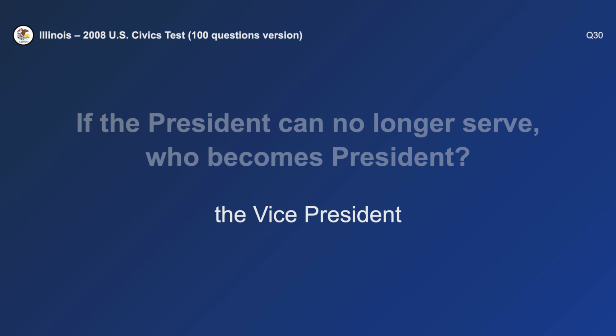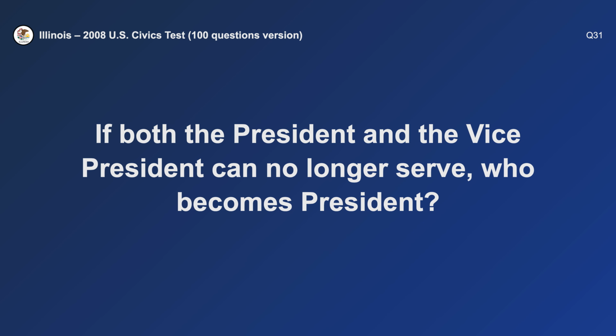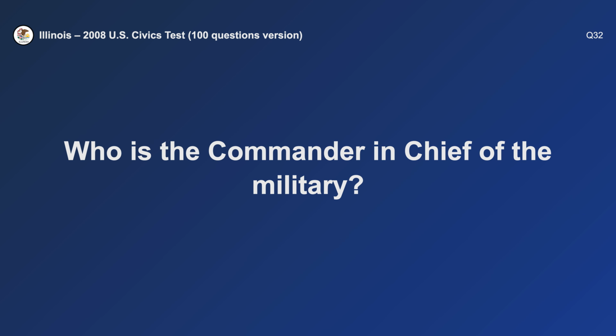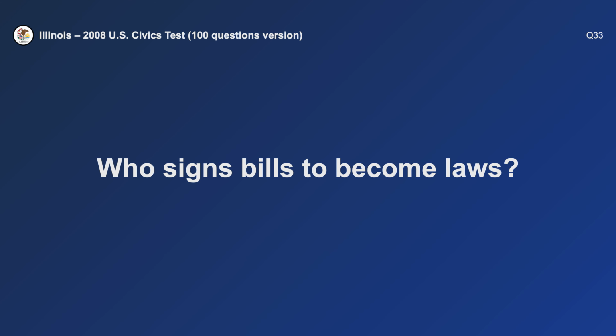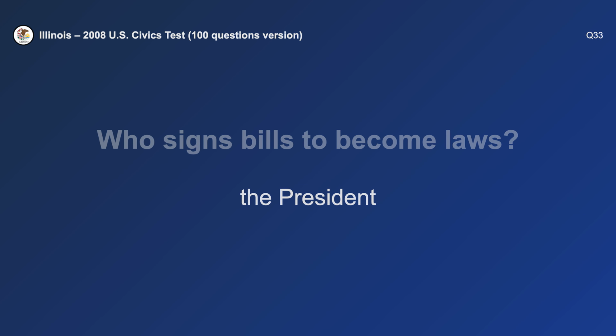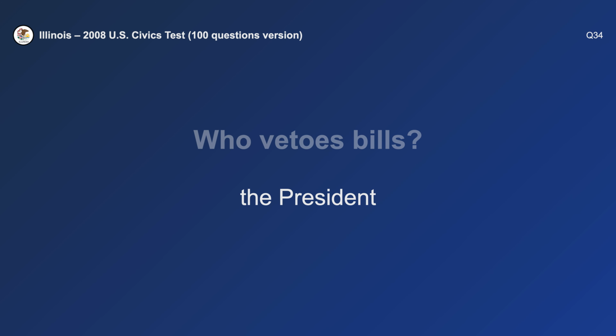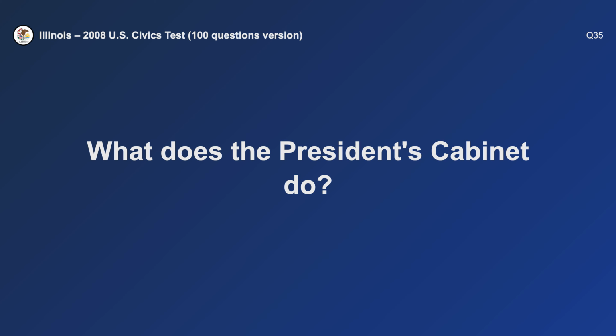The Vice President. If both the President and the Vice President can no longer serve, who becomes President? The Speaker of the House. Who is the Commander-in-Chief of the military? The President. Who signs bills to become laws? The President. Who vetoes bills? The President. What does the President's cabinet do?